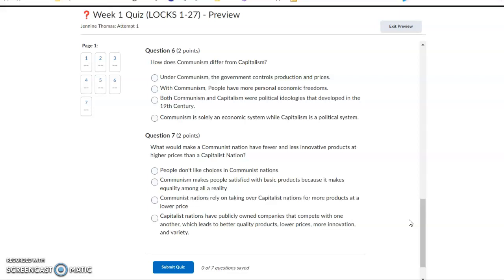Question number 7. What would make a communist nation have fewer and less innovative products at higher prices than a capitalist nation? People didn't like choices in communist nations. Communism makes people satisfied with basic products because it makes equality among all a reality. Communist nations rely on taking over capitalist nations for more products at a lower price. Capitalist nations have publicly owned companies that compete with one another, which leads to better quality products, lower prices, more innovation, and variety.